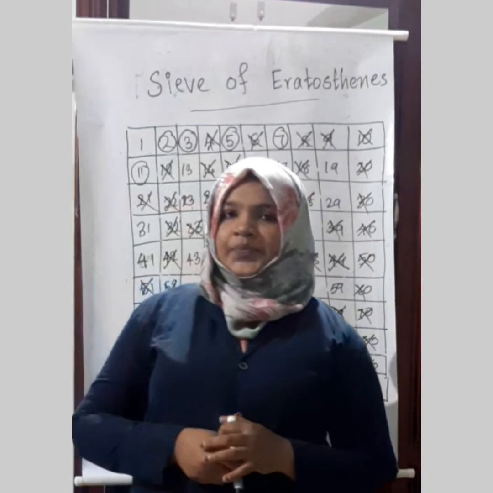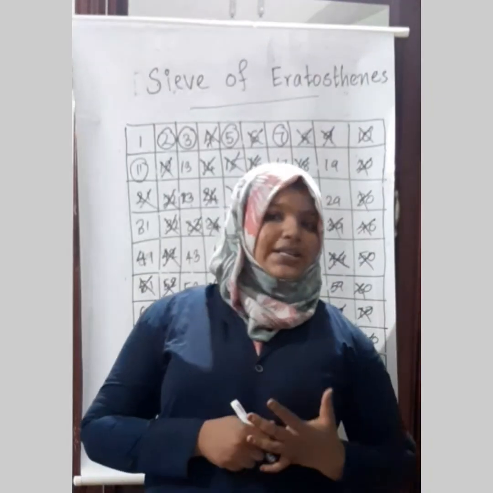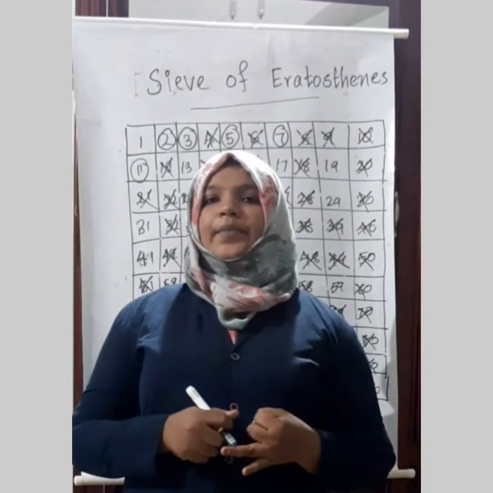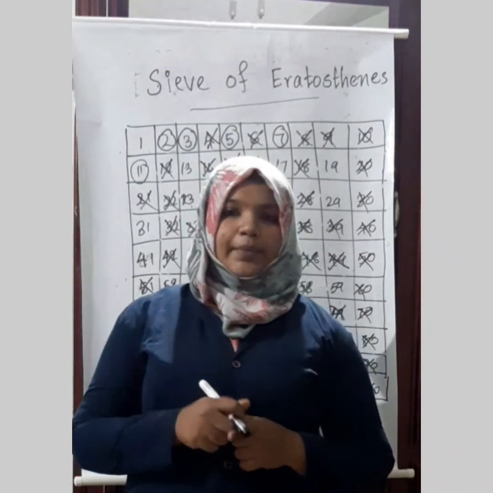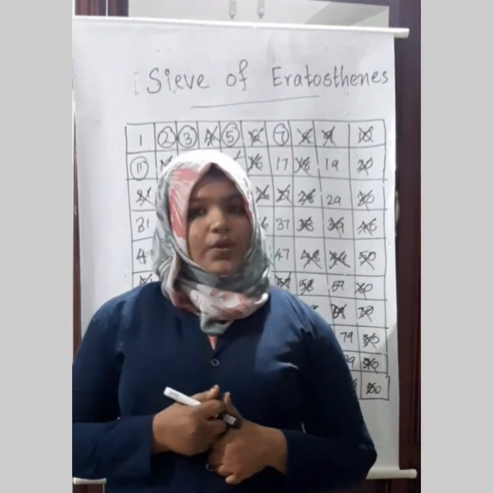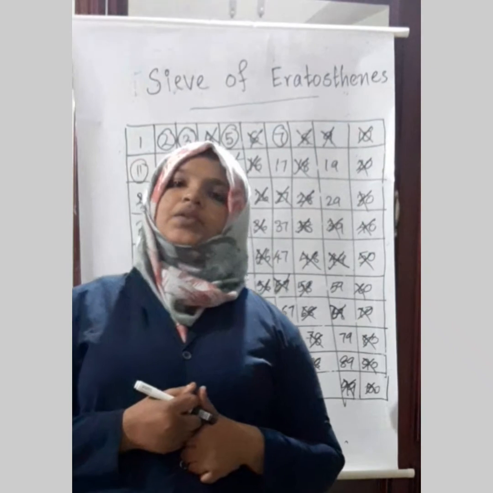Did you get me? So we have discussed even numbers, odd numbers, prime numbers and composite numbers. Additional to that, we have also discussed the Sieve of Eratosthenes.